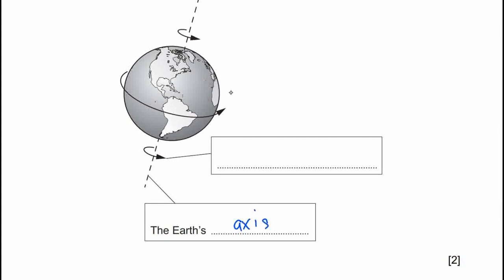And this is the direction of spin, counterclockwise. So this is the counterclockwise spin of the Earth.